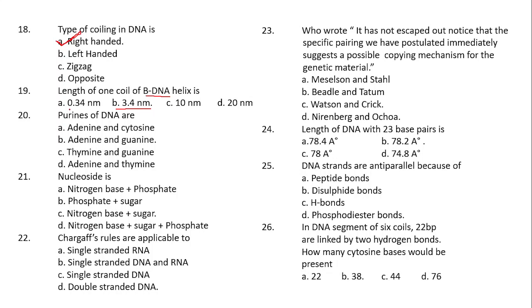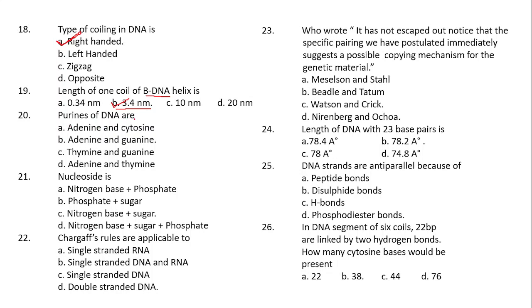Then what about this 0.34 nanometer? It is the length between any two base pairs. But here what they have asked is the total length of one coil. So that will be equal to 3.4 nanometer.